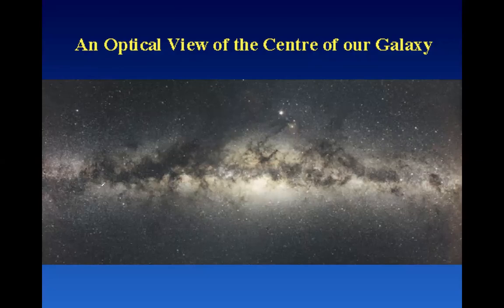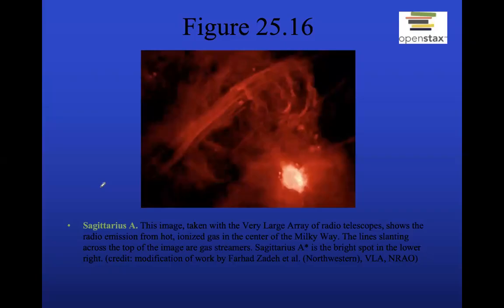This is an optical view. And this is once again Sagittarius A, which is what we believe is the supermassive black hole. And this image was actually taken from the Very Large Array radio telescopes. And this shows radio emission from the ionized gas at the center of the Milky Way. And this region right here is the central region of the galaxy. This is what we call Sagittarius A, which is the bright spot on the central region of the galaxy.